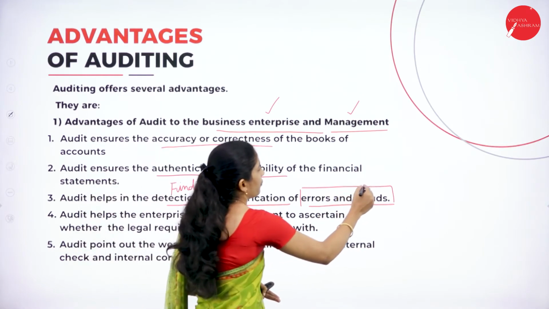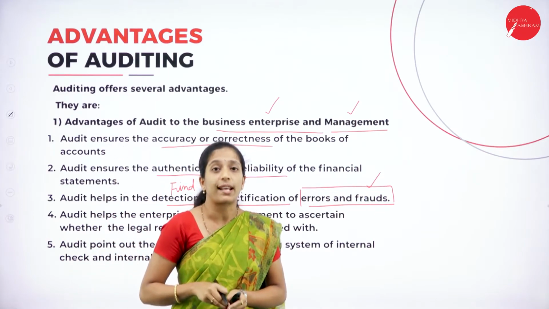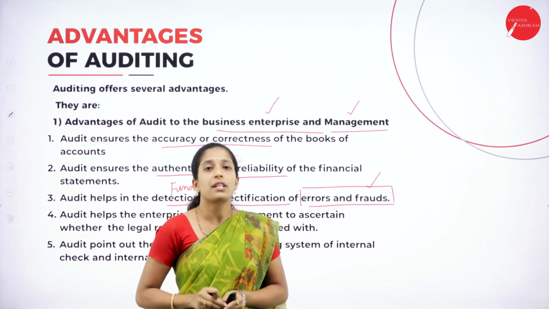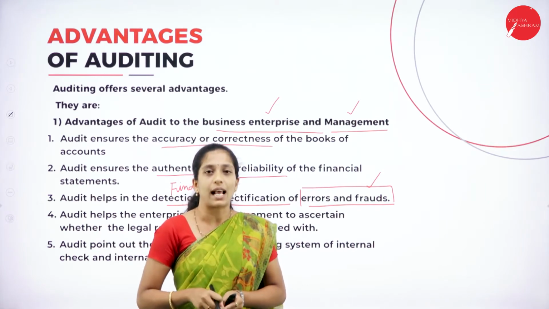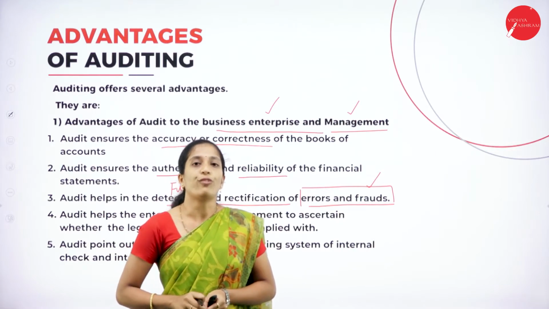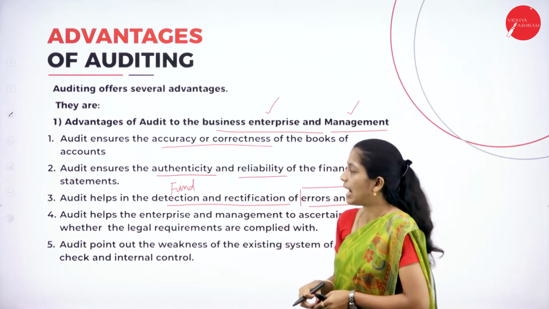And the next one is fraud. So, fraud means what? It is an intentional mistake which is made in the books of account in order to cheat the organization. So, if you go for auditing, these errors as well as frauds can be identified.